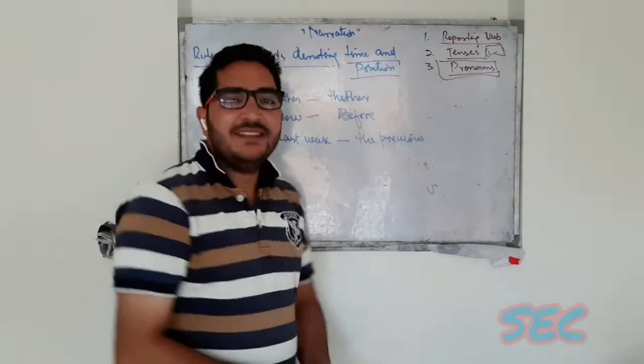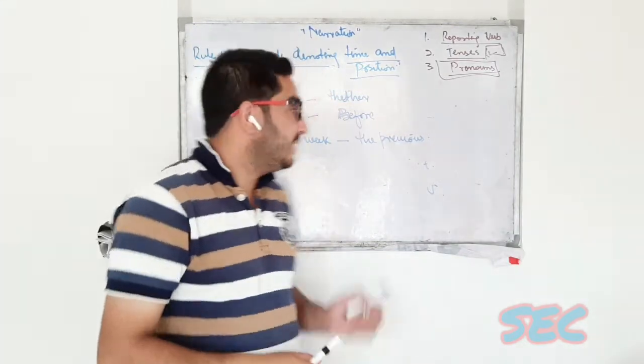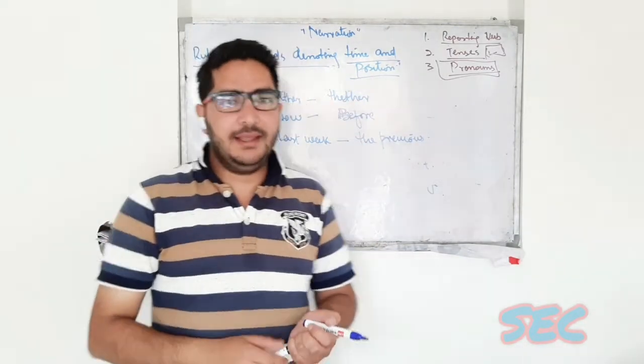So these are the words which are changed like this.